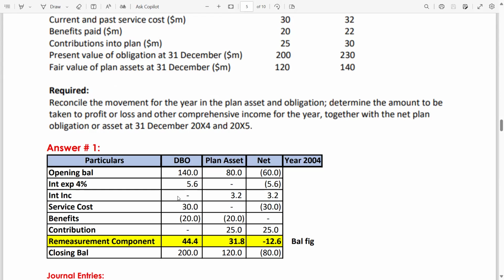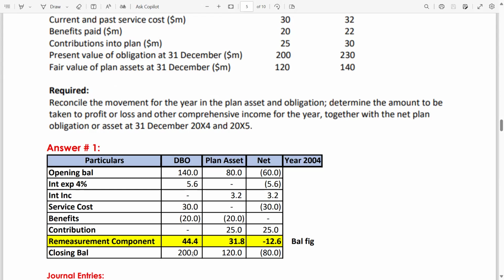Once you add all these figures, 140 plus 5.6, plus 30, minus 20, you will get the figure of 155.6.